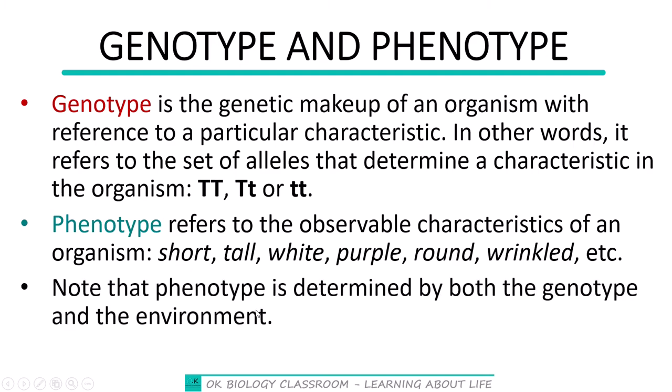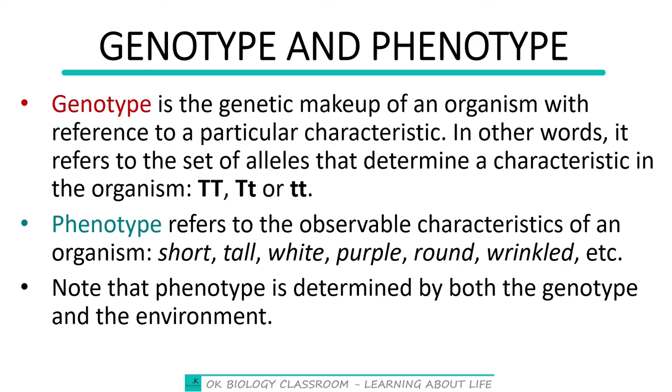So there are many phenotypes that we are going to observe. Like I've listed in here, whether short, tall, white, purple, round, or wrinkled. These are all phenotypes. But there's another point to note in here, that a phenotype is determined by both the genotype and the environment. Yes, this is adding that the environment can also have influence on what you are going to observe on the outside.